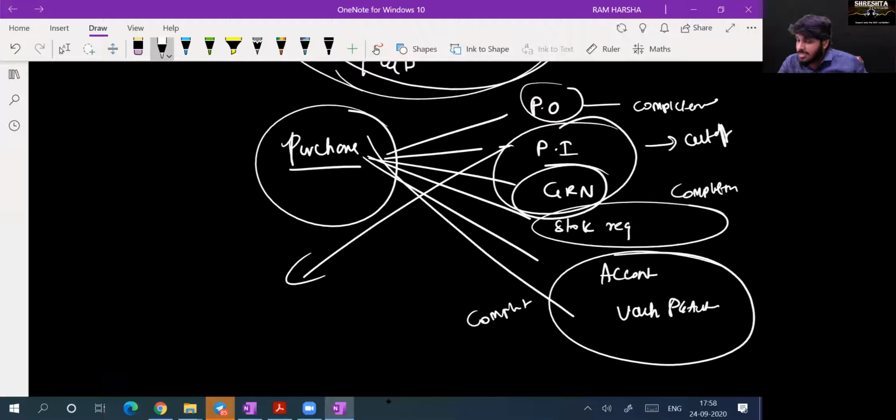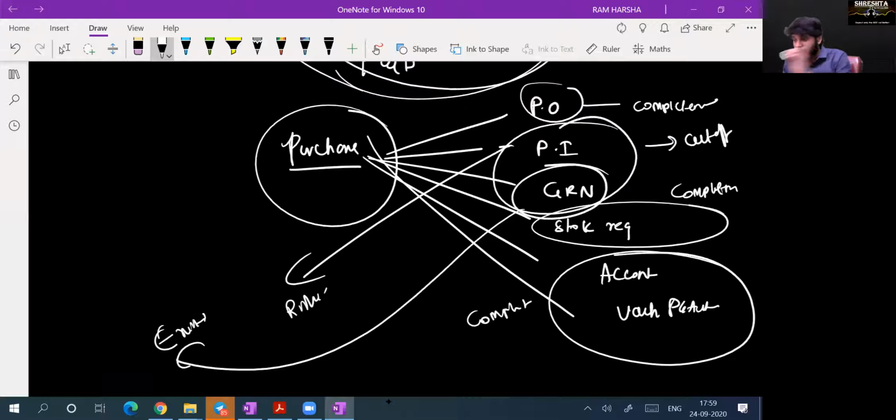You are verifying purchase invoice to know rights and obligations. You are verifying GRN to know whether the goods really exist or not. GRN indicates goods have been received. It indicates, yes, goods have existed in the godown. Stock register indicates goods have existed in the godown. Are you clear? Yes, sir.